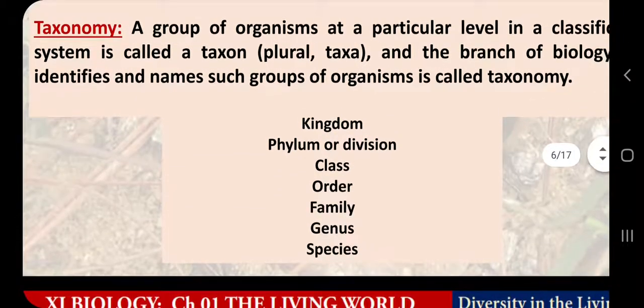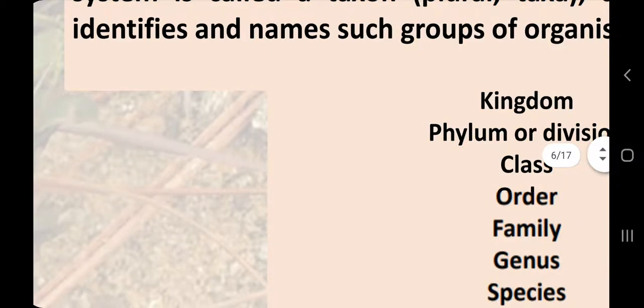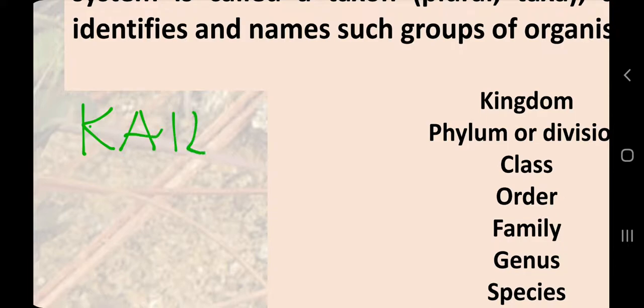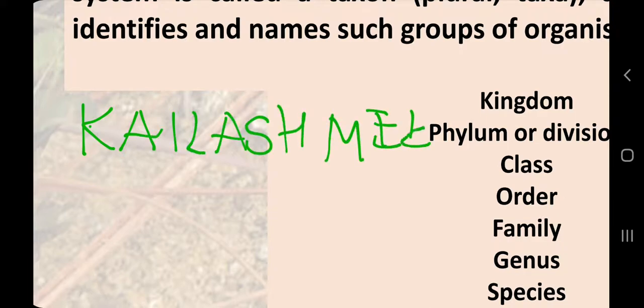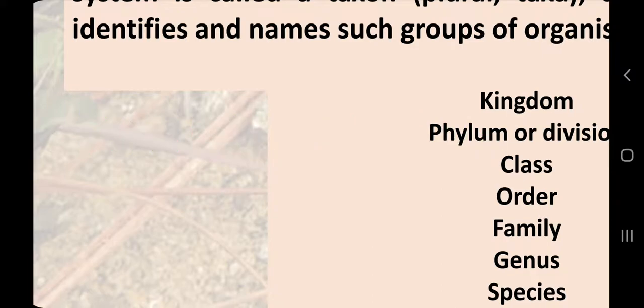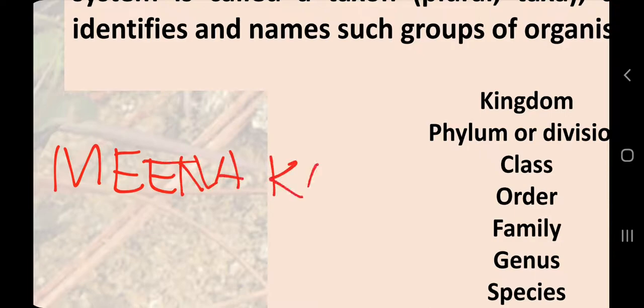Let's consider our name. For example, my name is Kailash Meena. In some states, we write our name as Meena Kailash. There are many people who write their name in this way.